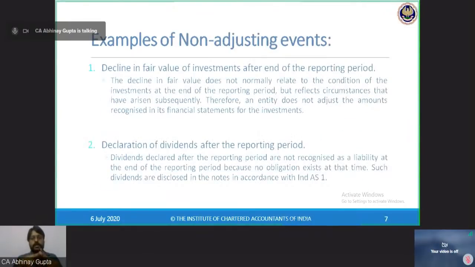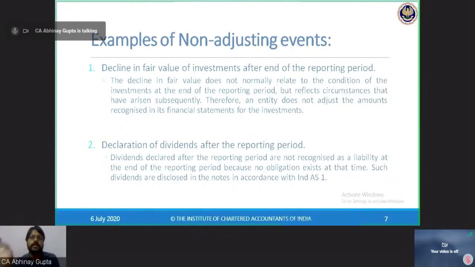Now, examples of non-adjusting events. Decline in the fair value of investments after the end of the reporting period. As at 31st March, the company has an investment in its balance sheet in the shares of, say, Reliance Industries Limited, a listed company, with the share quoted at rupees 1600 as the 31st March 2020 closing price.